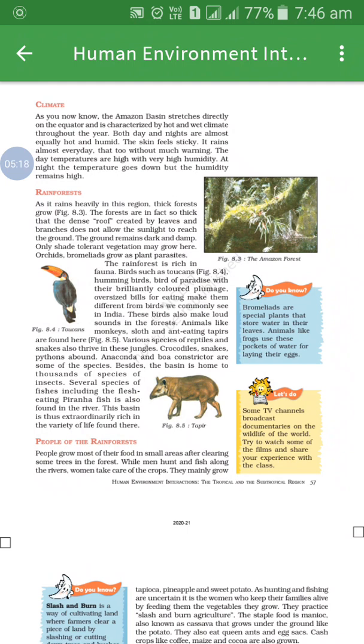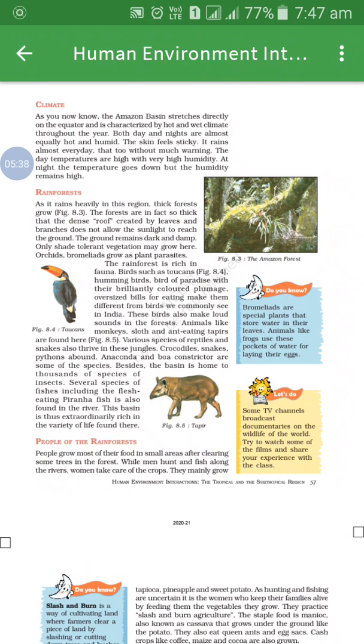Both days and nights are equally hot and humid. Means day and night, both the time it is equally hot and humid. It rains almost every day. Every day it rains over there.